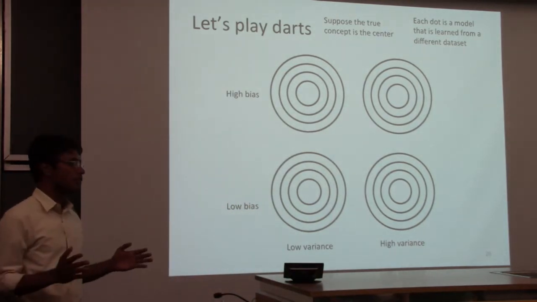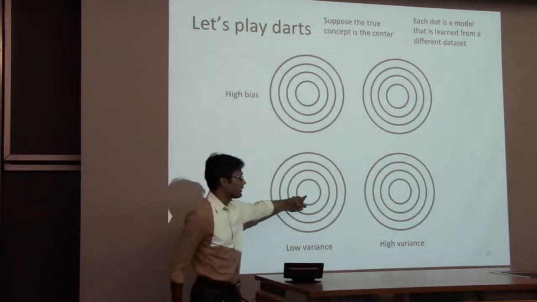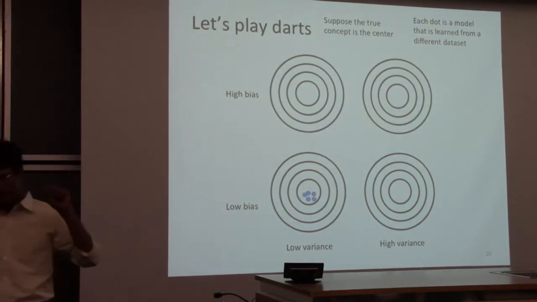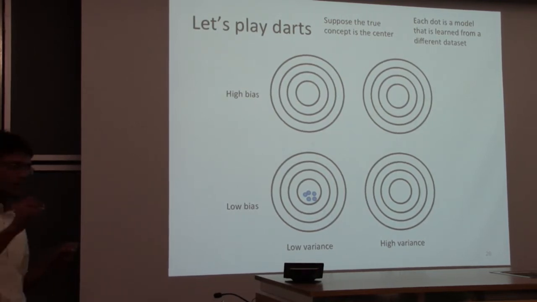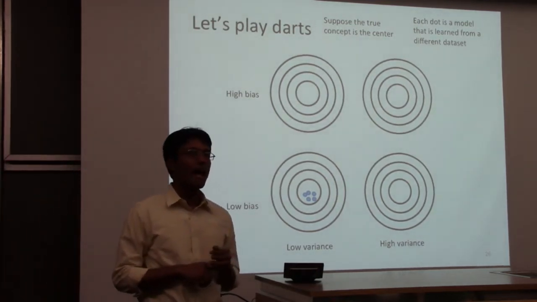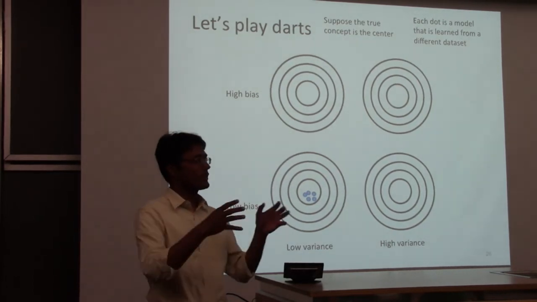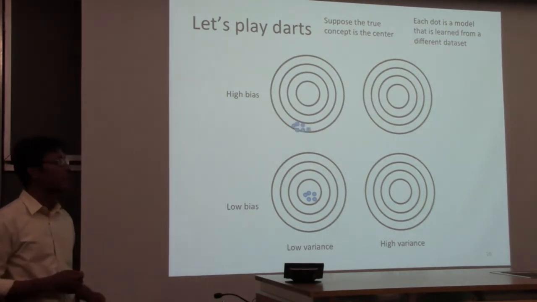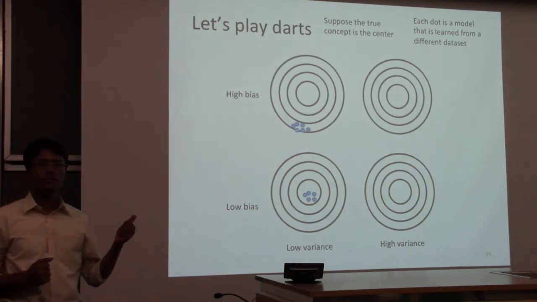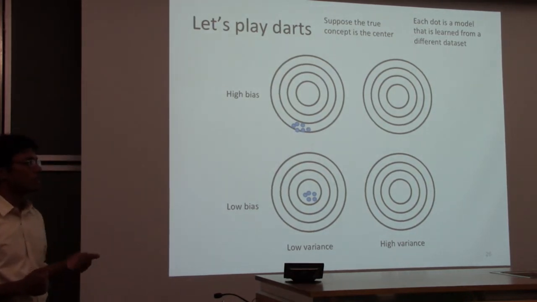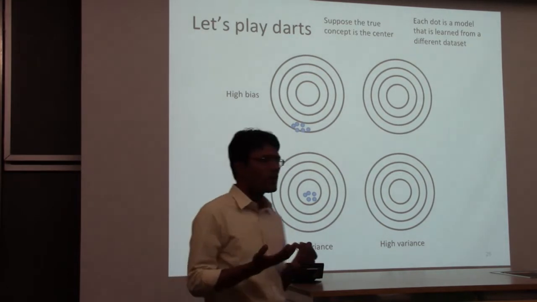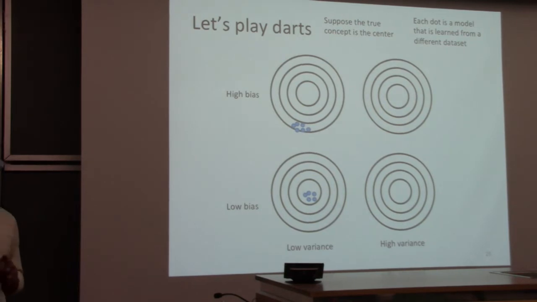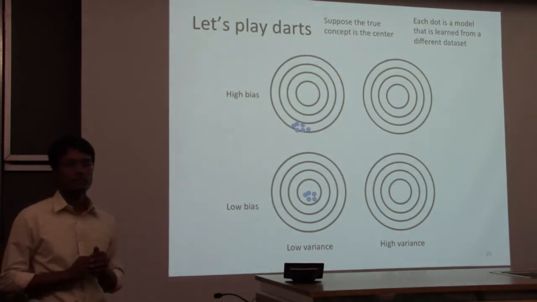The ideal situation where we want to be is right here, the middle, low variance and low bias. So what that means is, irrespective of which training set you pick, you'll end up very close to the target, and you'll also consistently go there. So this is low variance and low bias. On the other hand, you could have very low variance but high bias. So this means that you're always wrong, but you're kind of wrong in the same way, irrespective of what your training set is.